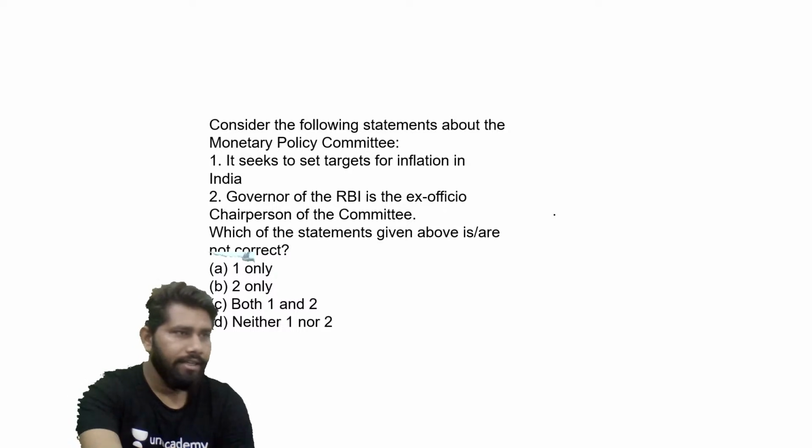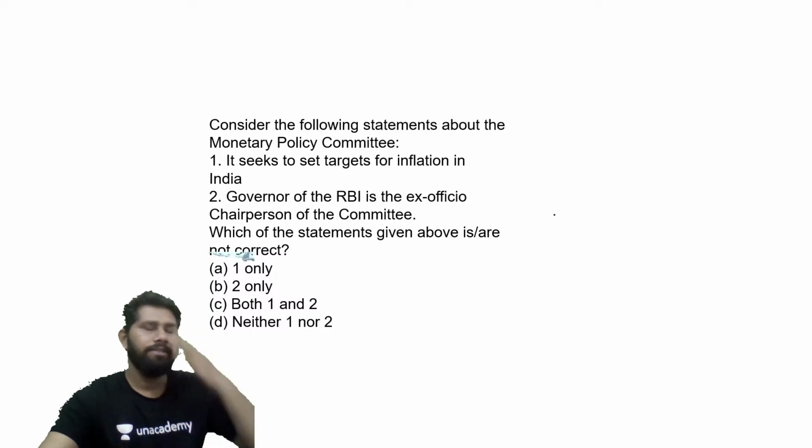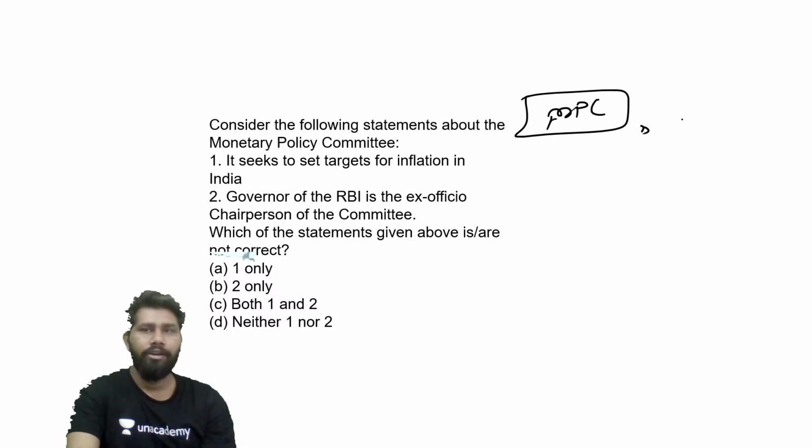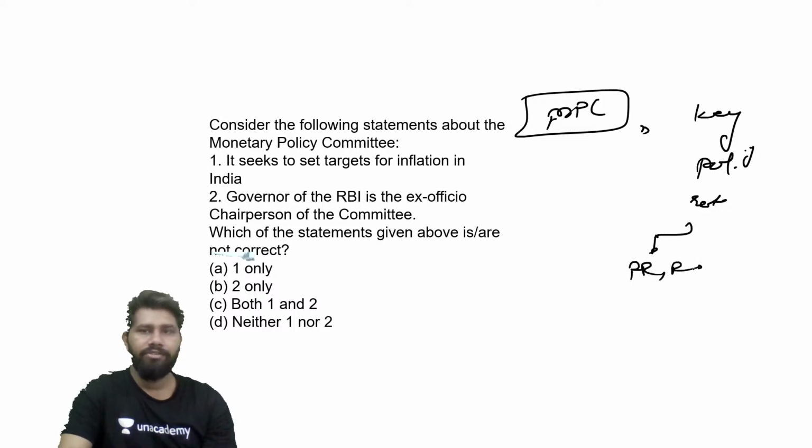So, alright, let's start the discussion of this particular question. See, the Monetary Policy Committee has been set up by the government of India to decide the key policy rates. Key policy rates means all kinds of rates like repo rate, reverse repo rate, CRR, SLR, MSF, and bank rate.